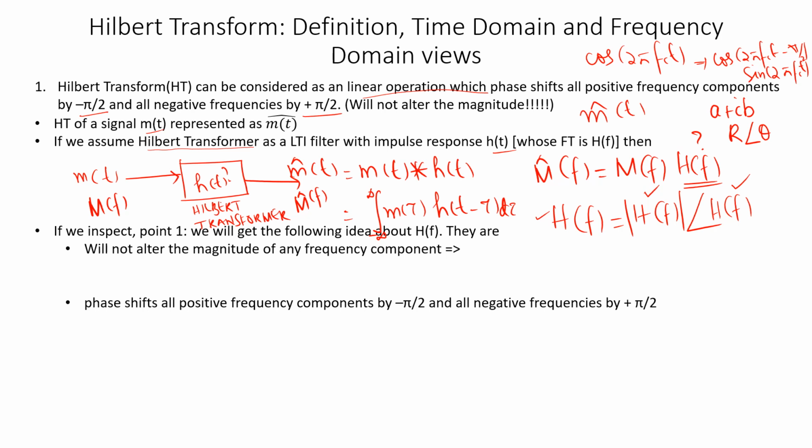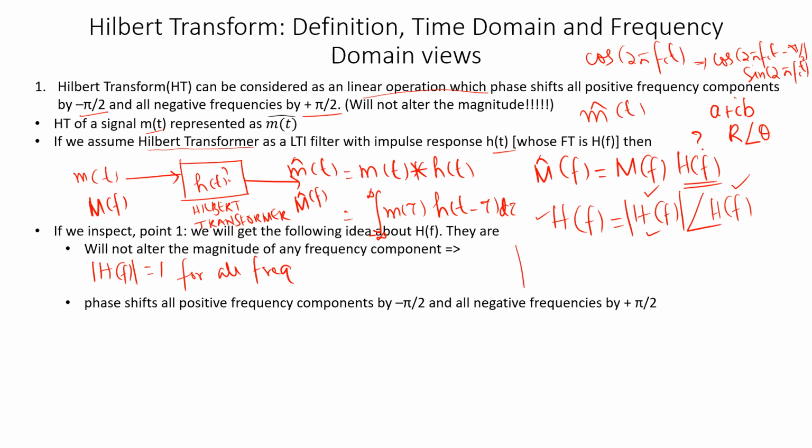So the magnitude of H(f) should be equal to 1 for all frequencies. As I said, it will not alter the magnitude of any frequency component, so I can write that the mode of H(f) is equal to 1 for all frequencies. I can always write this.